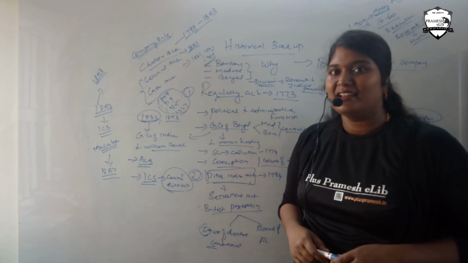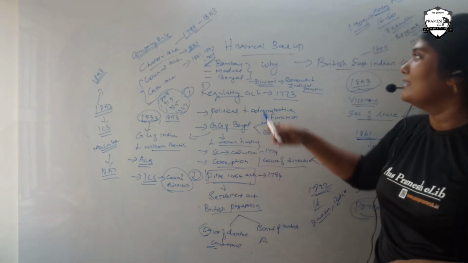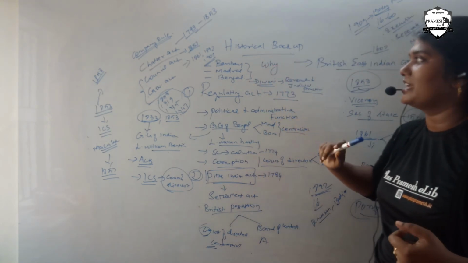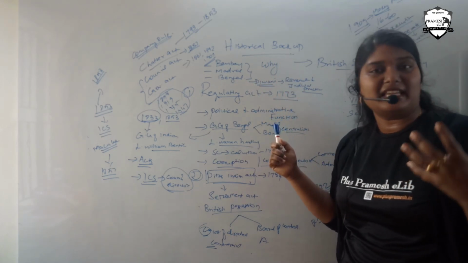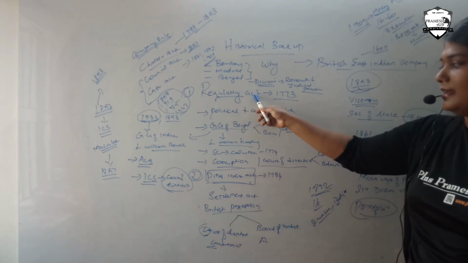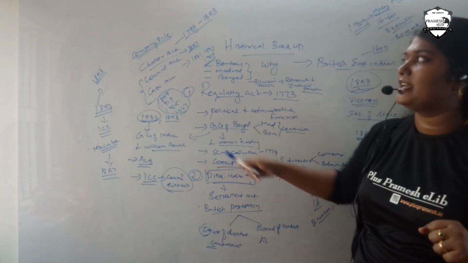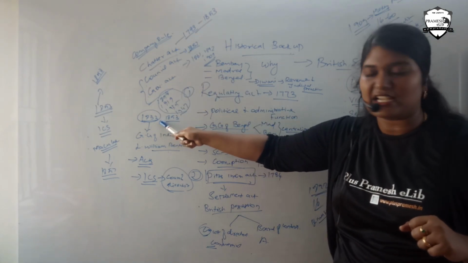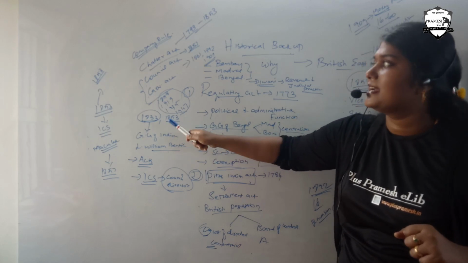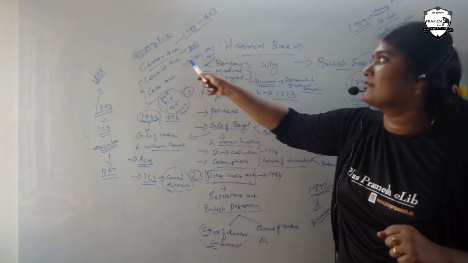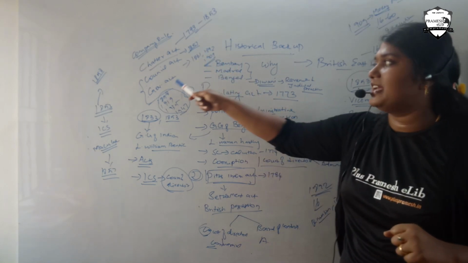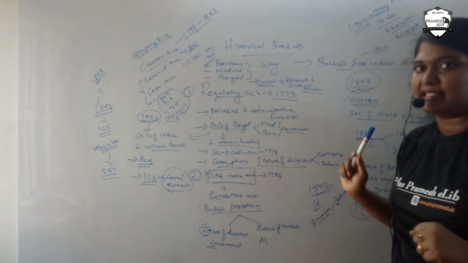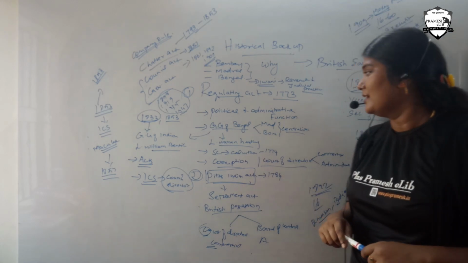Let me wind up here. Let me give a glimpse of what I have said about the Indian historical background, which we refer to for making our constitution: the Regulating Act, Pitt's India Act, the various Charter Acts, that is the 1833 Charter Act and the 1853 Charter Act, and we discussed the Council Acts, that is the 1861, 1892 and 1909 Council Acts. Then we have the Government Acts, which will be discussed in the upcoming classes.